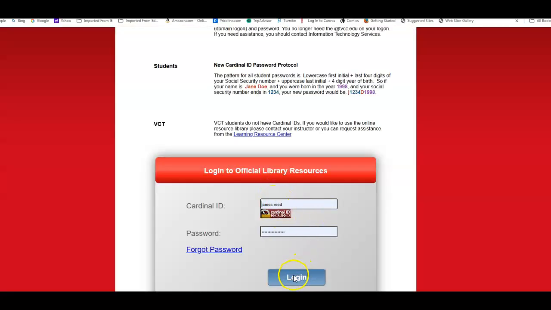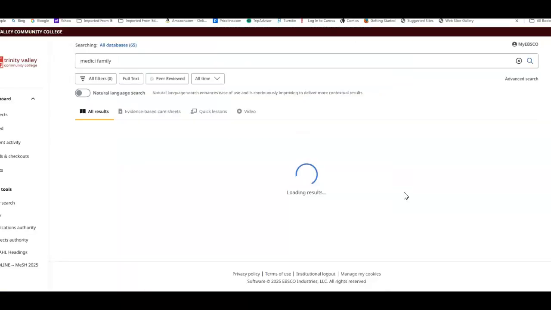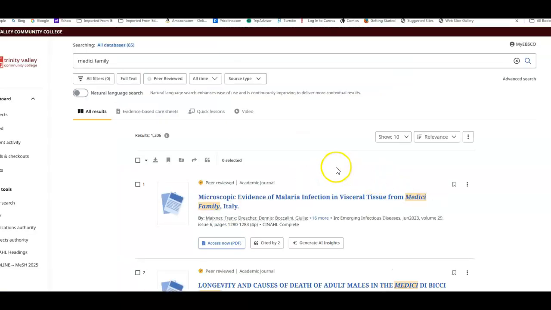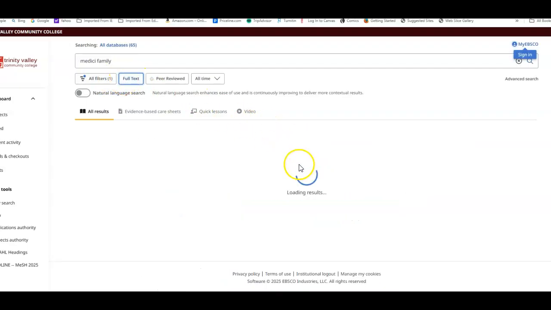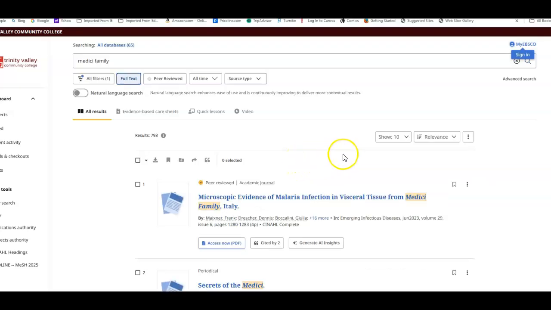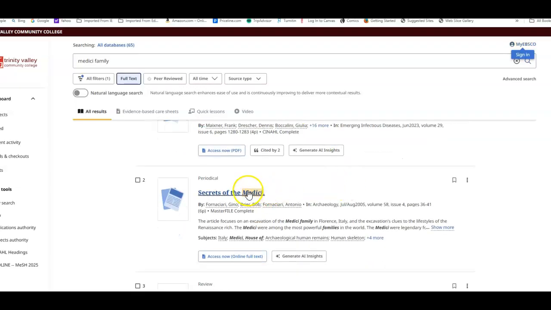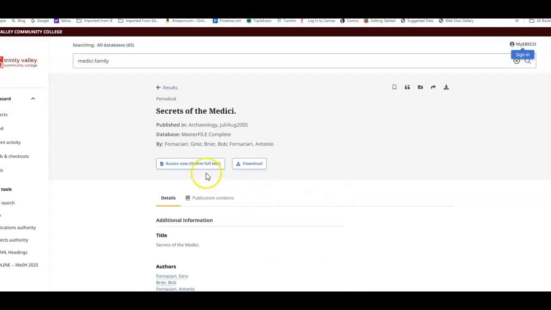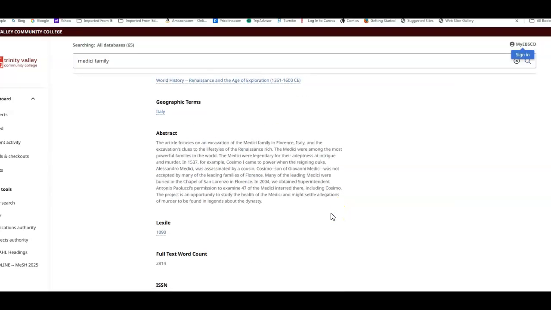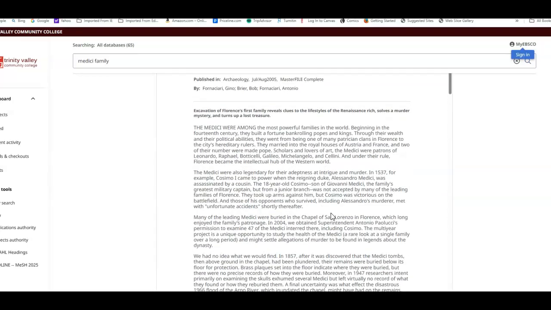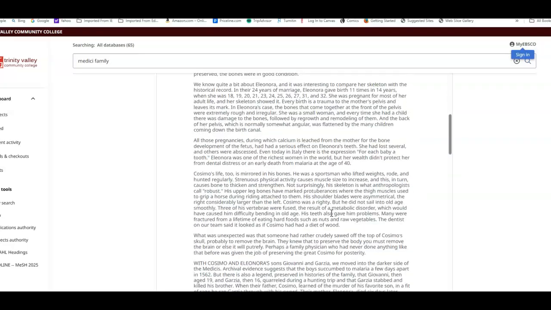You have to log in. It's the same login that you use for Canvas and your email. It gives me something wrong because it goes with medicine. And so you have, again, some details here about malarial infection of the Medici family. This is a really good article. It's called The Secrets of the Medici. Again, you can access it here or scroll down here and see the full article. And again, this offers you some details.